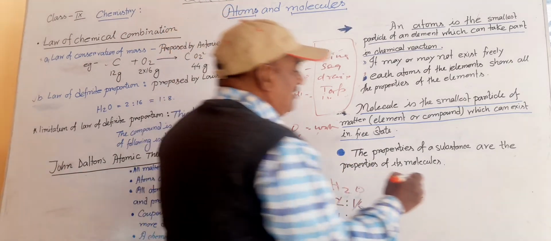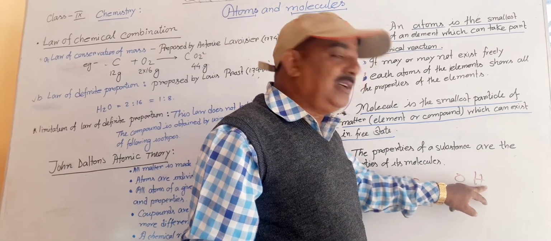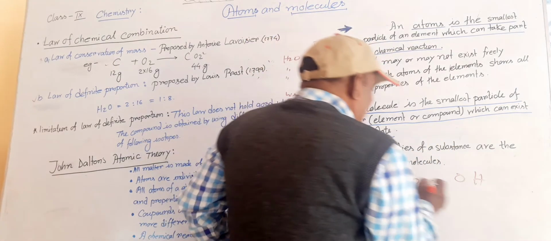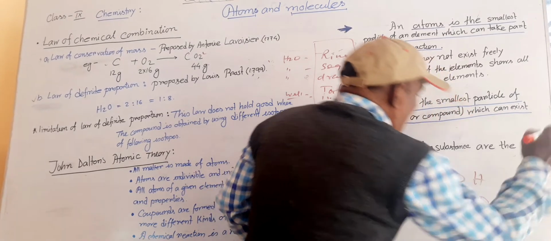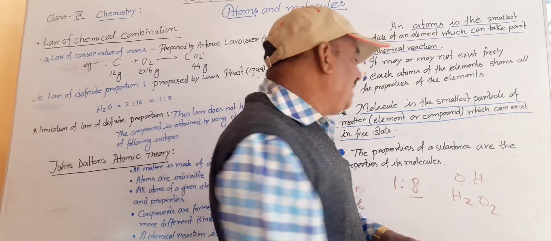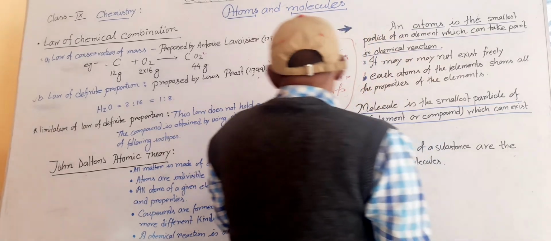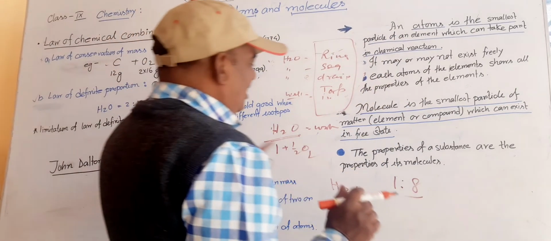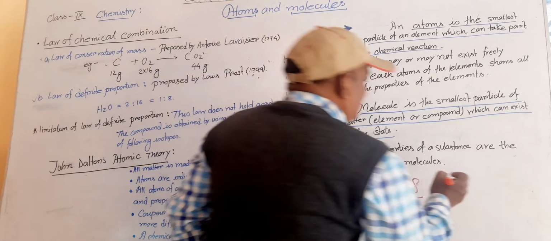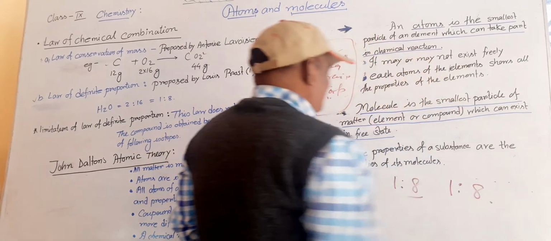If you take 1 hydrogen and 1 oxygen, it becomes alcohol. It is not the formula of water, it is alcohol, entirely different from water. And if we take 2 hydrogen and 2 oxygen, it is hydrogen peroxide, entirely different from water and alcohol. That's why we can say all compounds are made in a fixed ratio, a fixed proportion. Any water you take, when you separate it by electrolysis into hydrogen and oxygen, you get the 1/8 proportion.